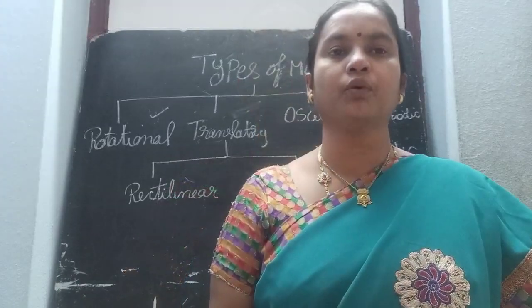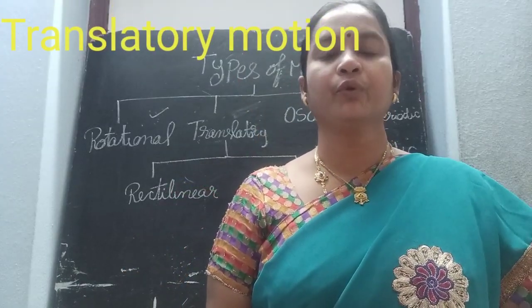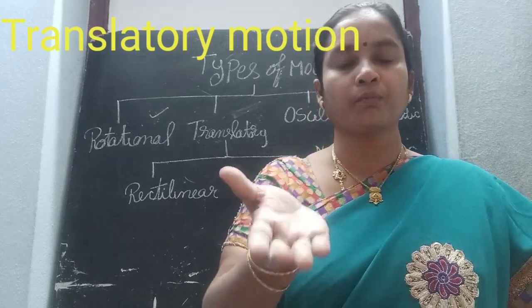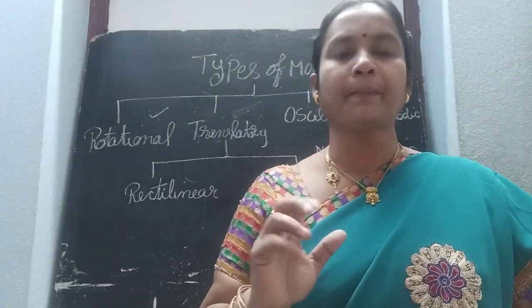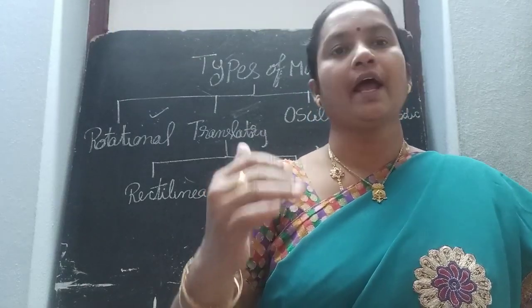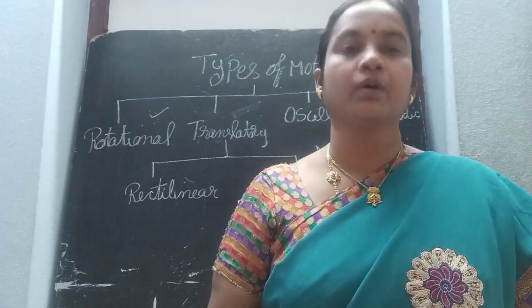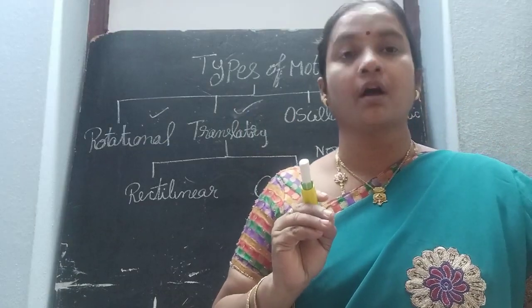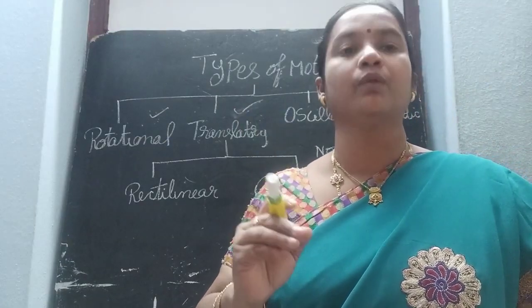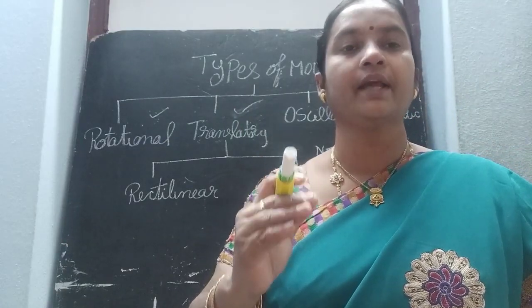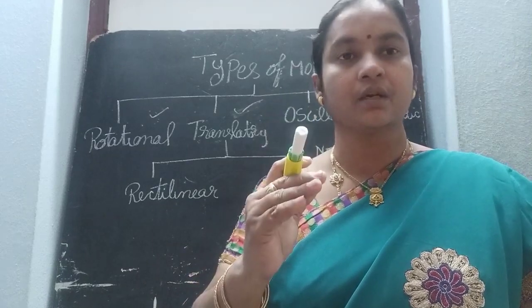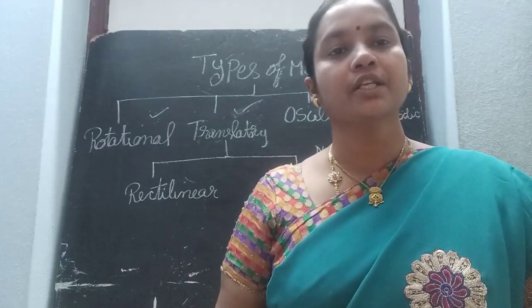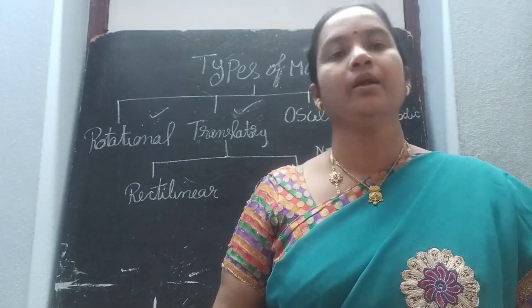Now we will discuss translatory motion. If you take a ball and roll it, what will happen? All the parts of the ball will roll and it will give the movement. So what is meant by translatory motion? When an object moves such that all parts of it move the same distance, that is called translatory motion.